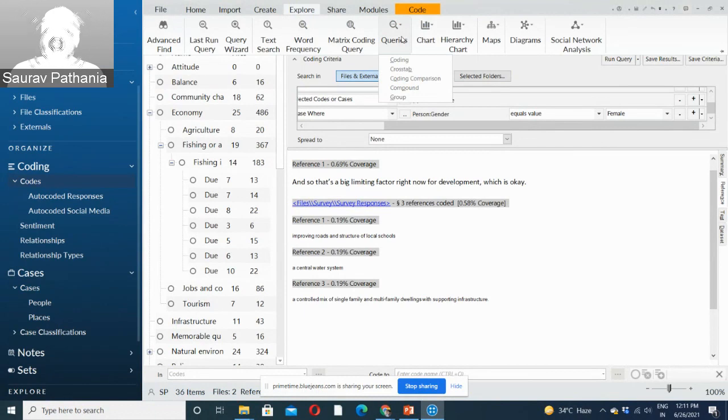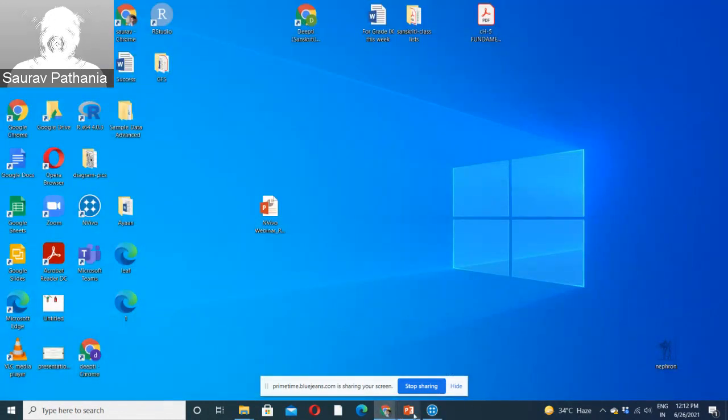Other queries include coding comparison, which is useful when we want to compare coding between 2-3 researchers, to see whether the coding which 2 or 3 researchers have done is in agreement or not. And quickly now I will try to show you how to bring data from, just a minute.